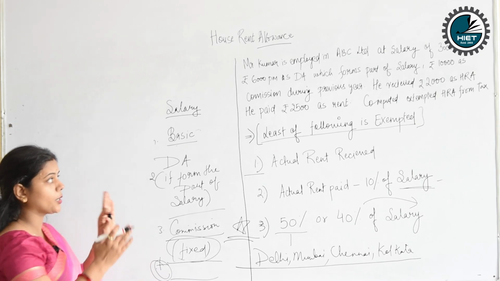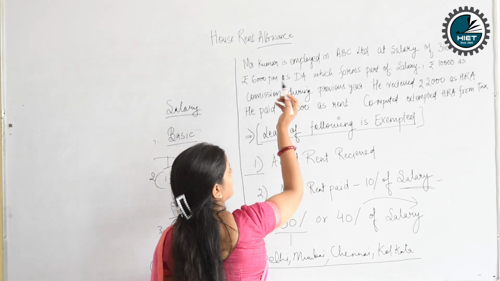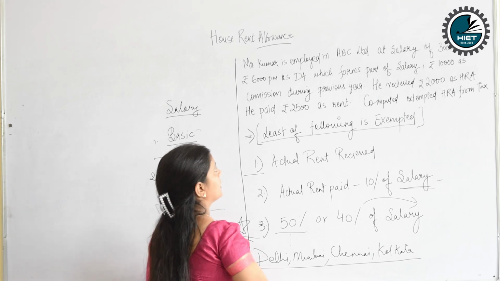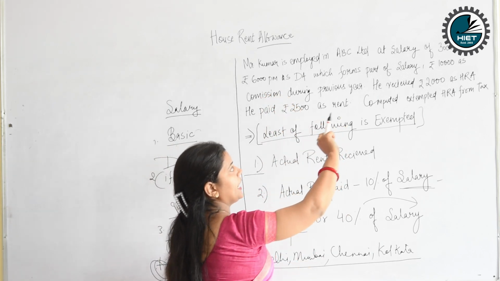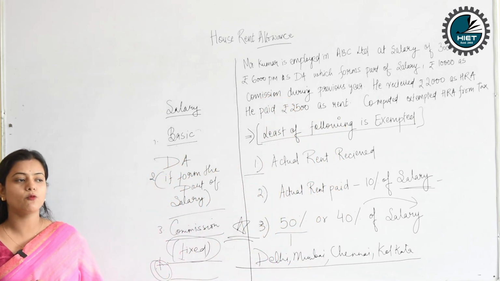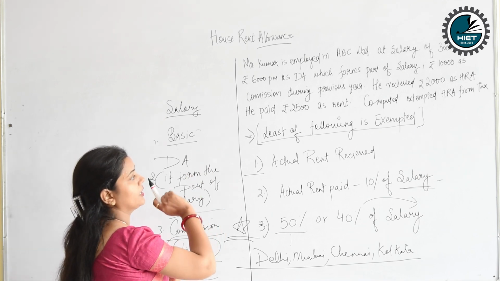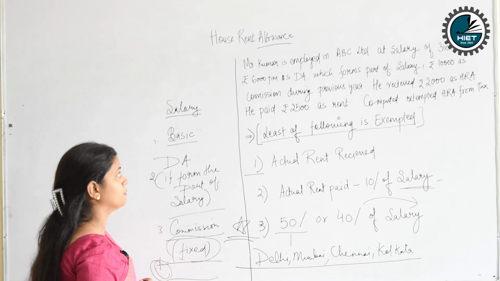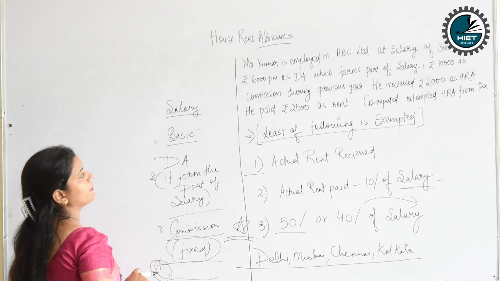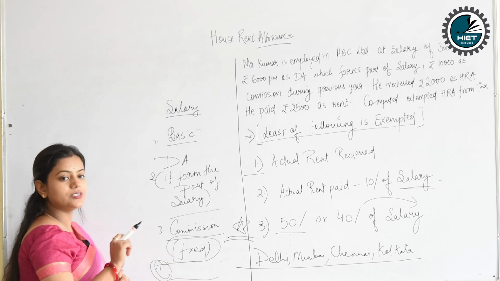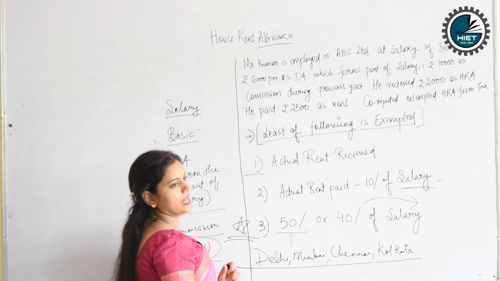I have given a question right here on the board, and we'll calculate the HRA. Mr. Kumar is an employee in ABC Limited, and he has a salary of 30,000 per month and rupees 6,000 per month as DA, dearness allowance, which forms part of the salary.